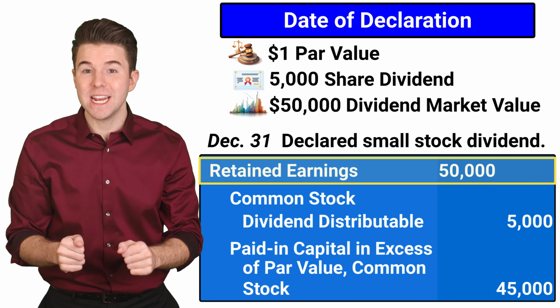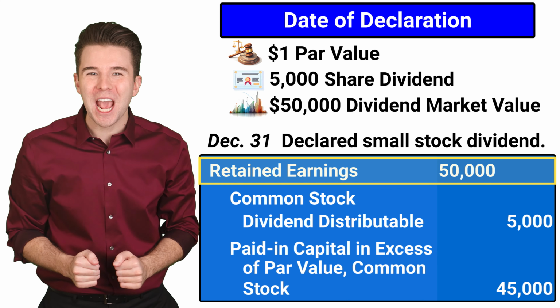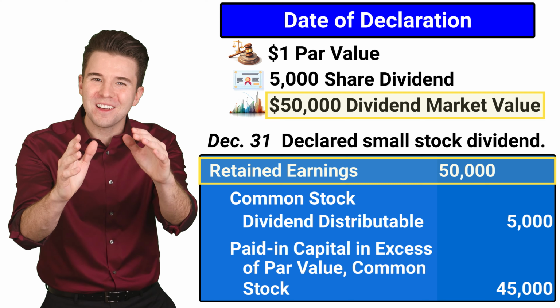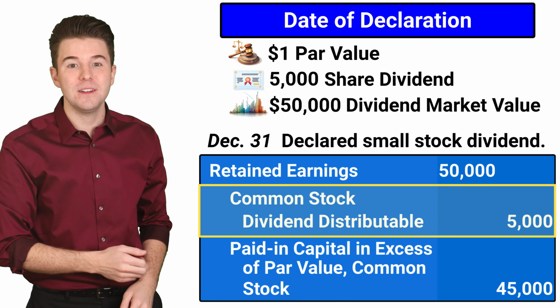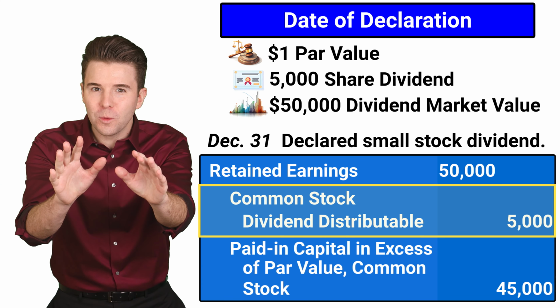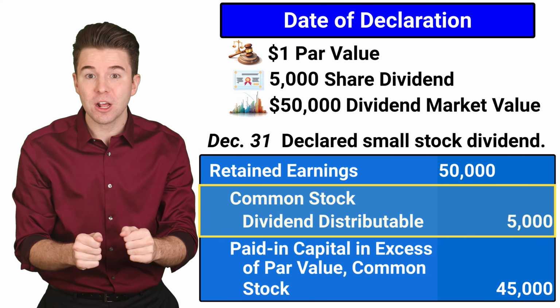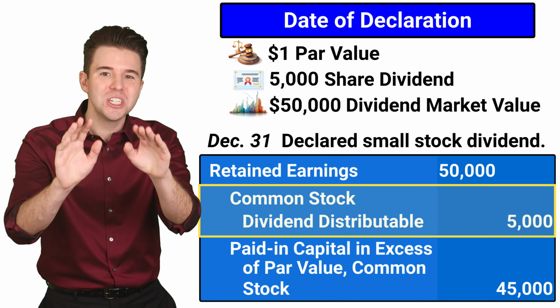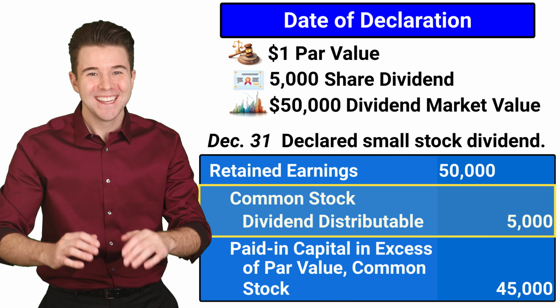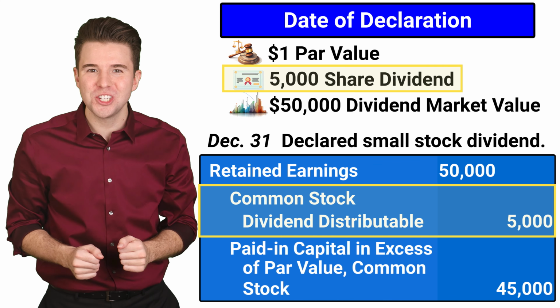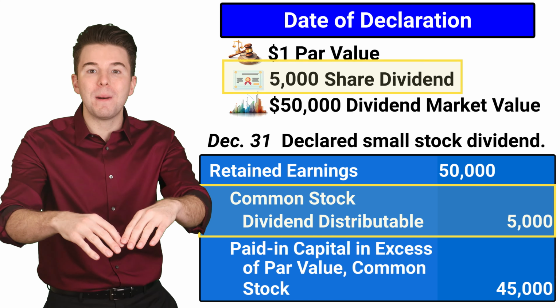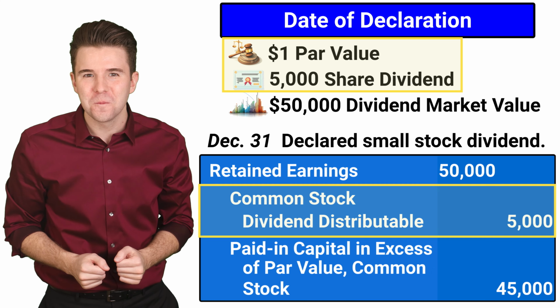We debit retained earnings to reduce that equity account for the market value of the distributed shares. We credit common stock dividend distributable, which is an equity account that is only in our accounting system until the shares are distributed. The $5,000 was computed as the 5,000 shares multiplied by the $1 par value.